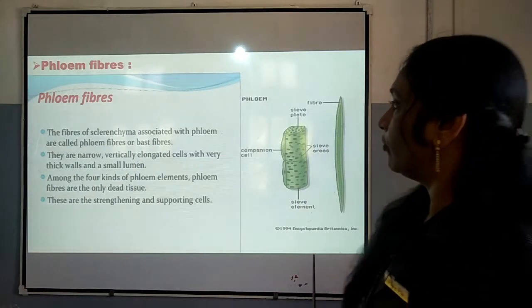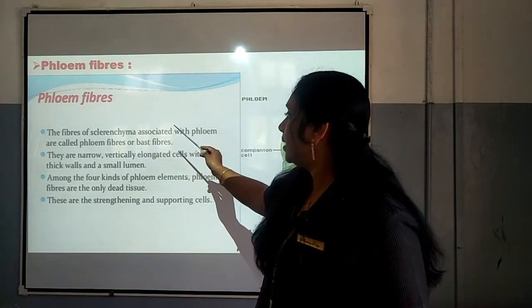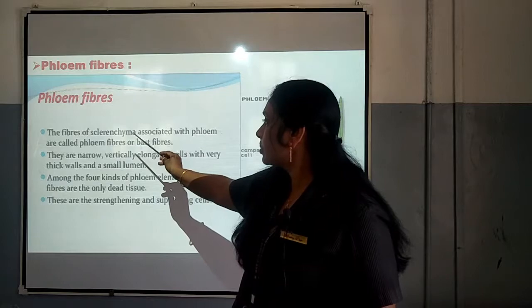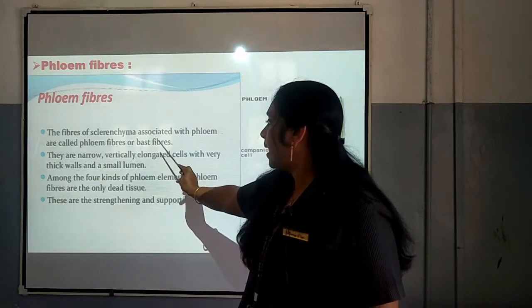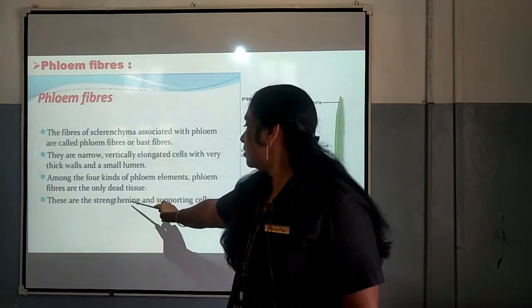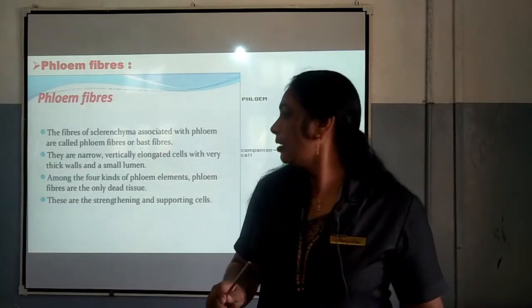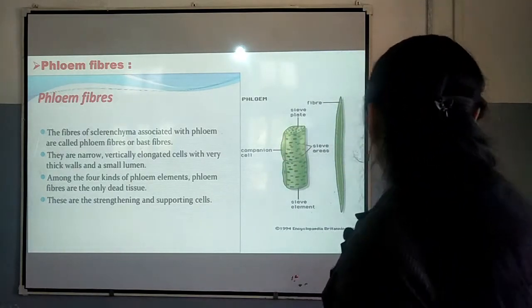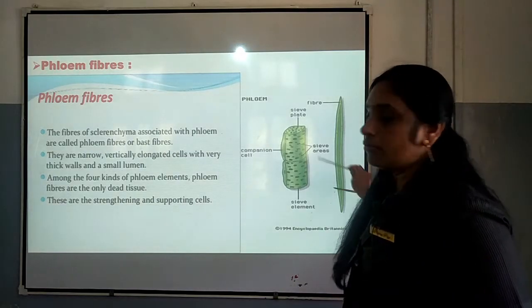Next one is phloem fiber. They are sclerenchymatous cells, and therefore they are called phloem fibers. They are narrow and elongated, and you can see it is said that these are strengthening and supporting cells. Phloem fibers are strengthening and supporting cells. That is related to fiber. You can see this is phloem fiber.